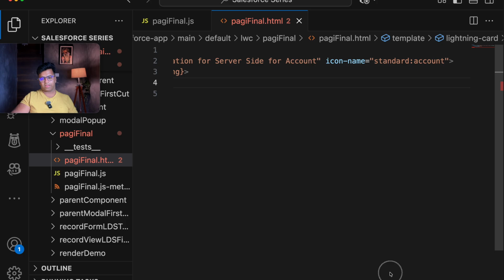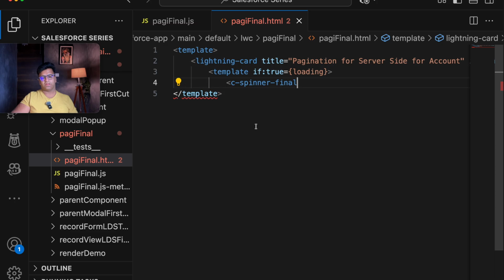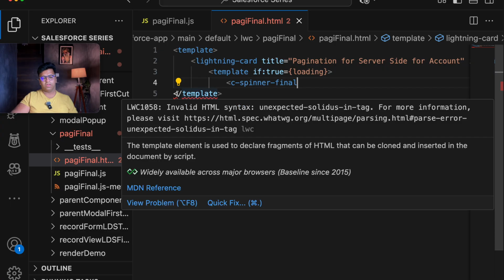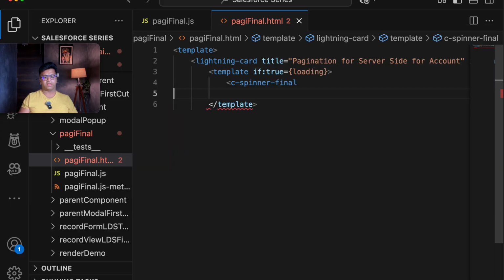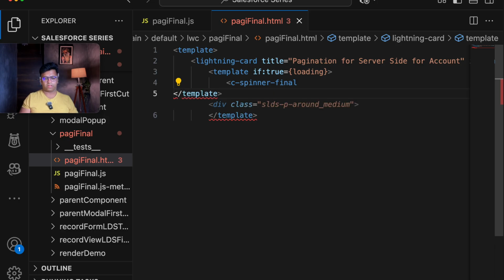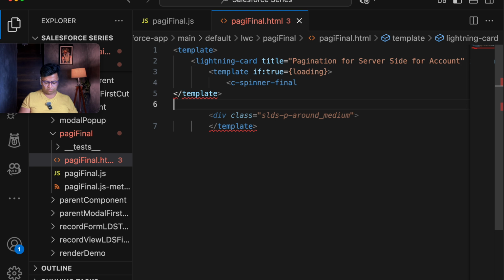I have taken the icon as standard:account, since we are loading the standard accounts. So this template is raising an issue. Why is it raising the issue? Because I haven't closed the lightning card here. So let's close the lightning card here. I think this template will get closed, and further after this I will be closing the lightning card.